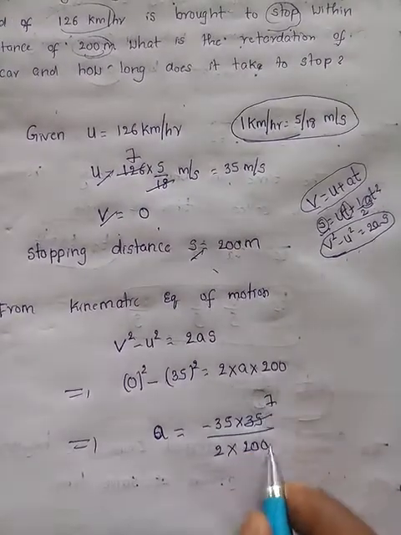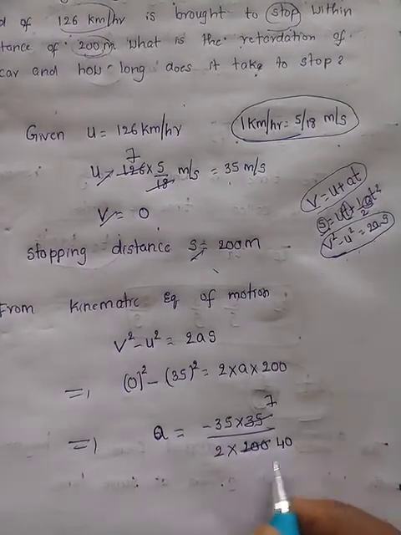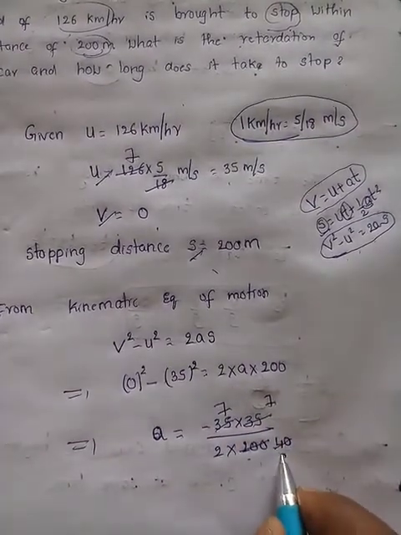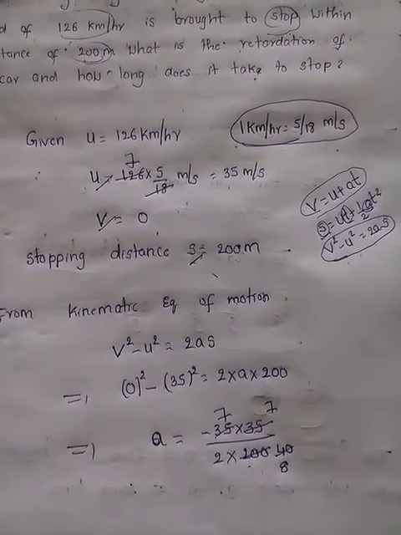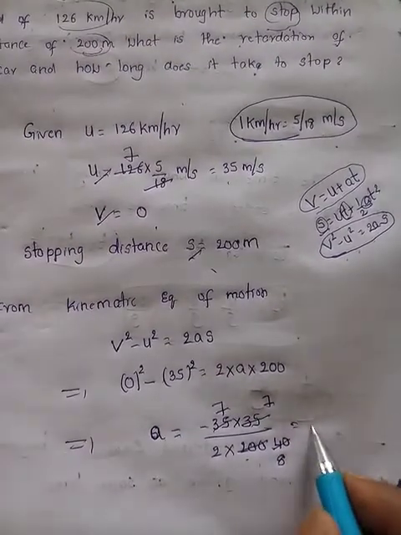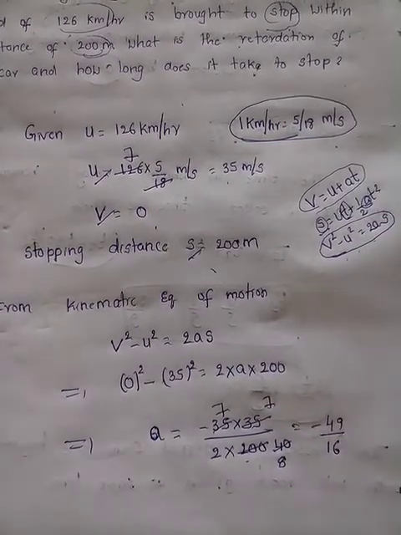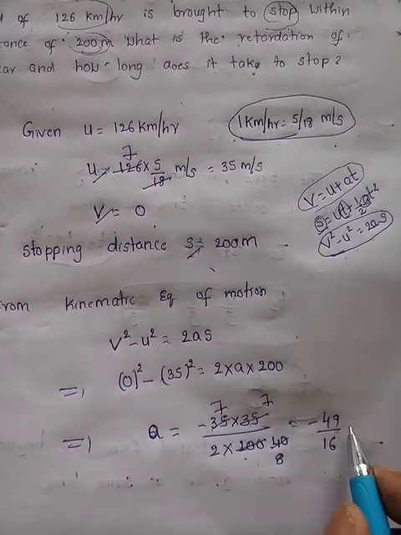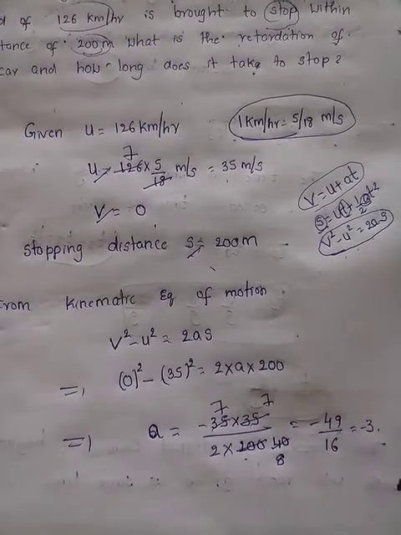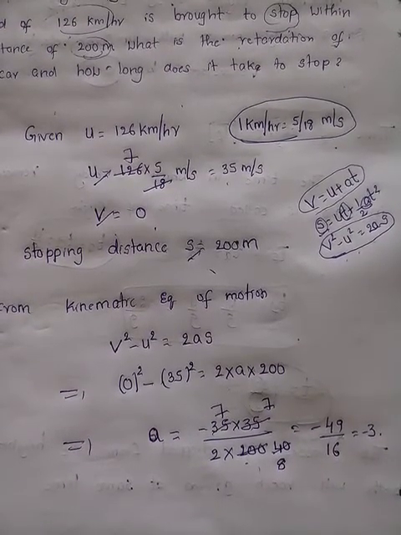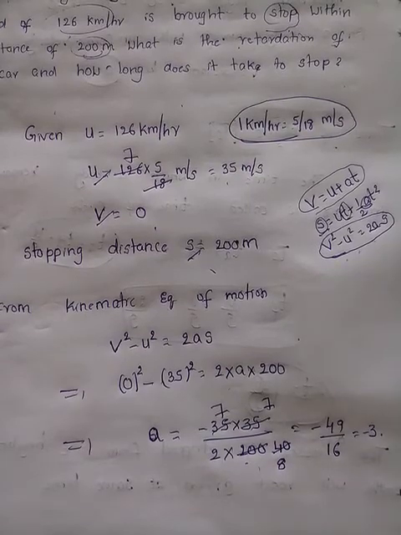5 sevens are 35, 5 fours are 20. Again 5 sevens are 35, 5 eights are 40. So we get 7 sevens are 49 by 2 eights are 16. So this value we got as minus 3 point, how much do we get? Give the answer. 49 by 16, right?